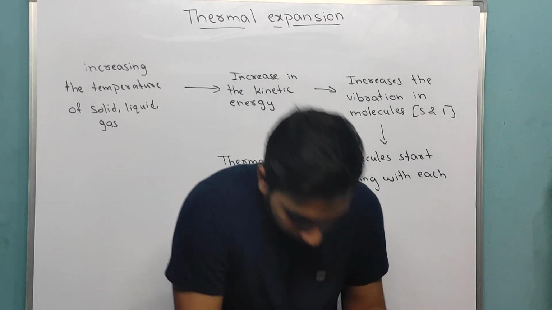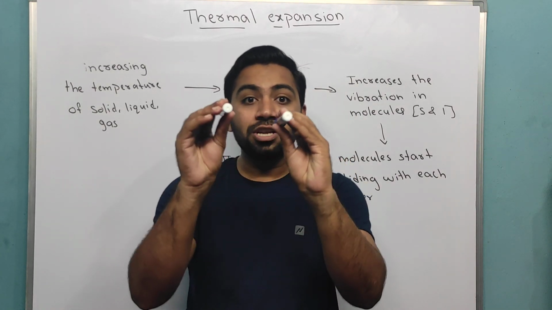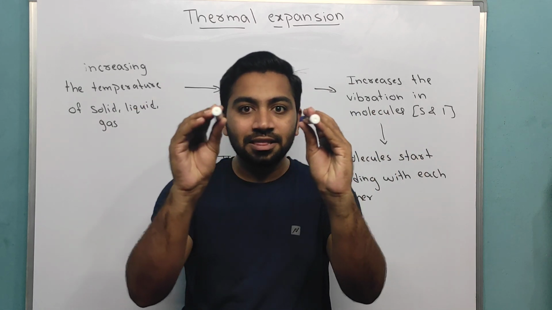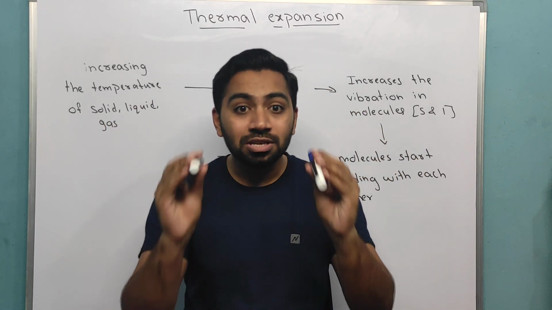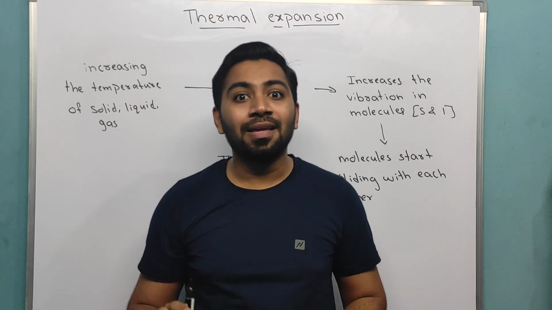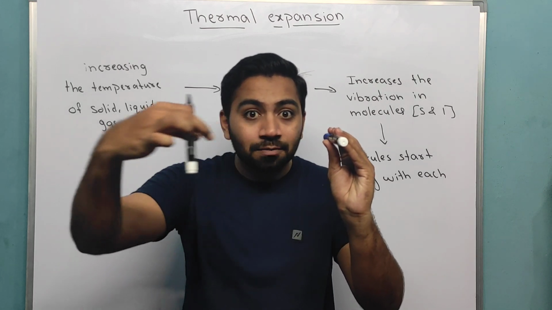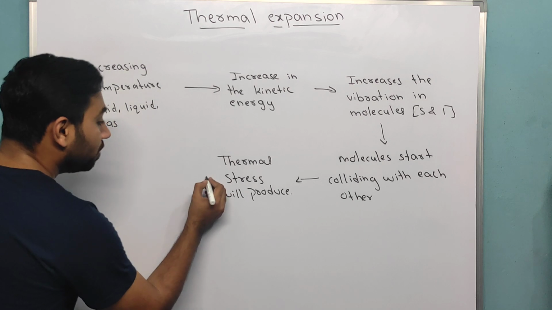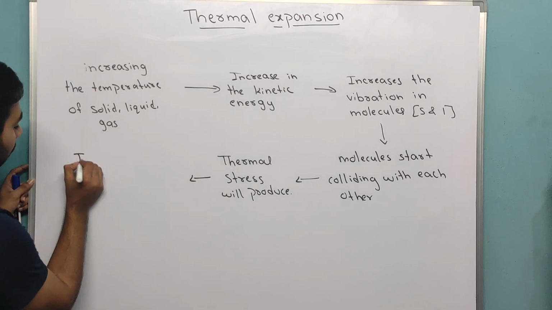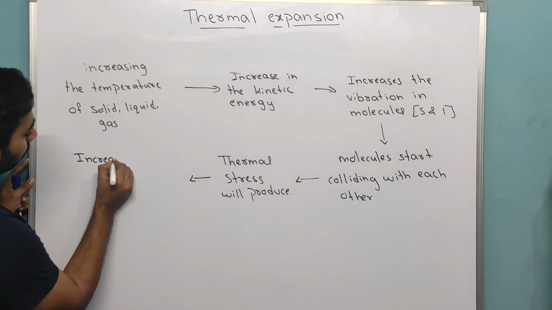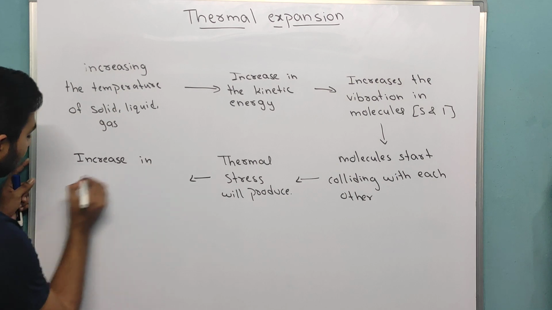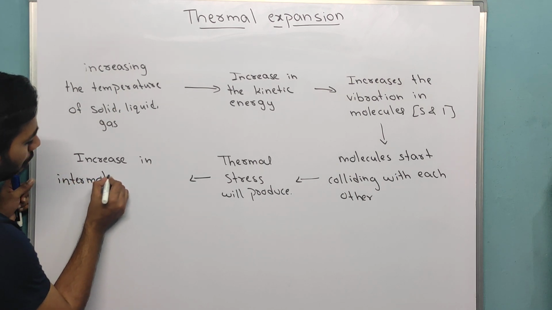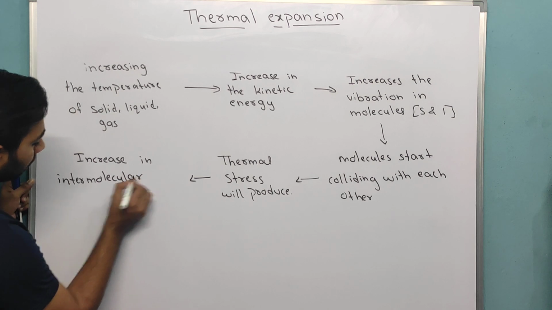Now this collision will make these molecules move away, because the energy will be more, so they will move away. If they are moving away, then the intermolecular distance is increasing. So thermal stress is produced, which leads to an increase in intermolecular distance.